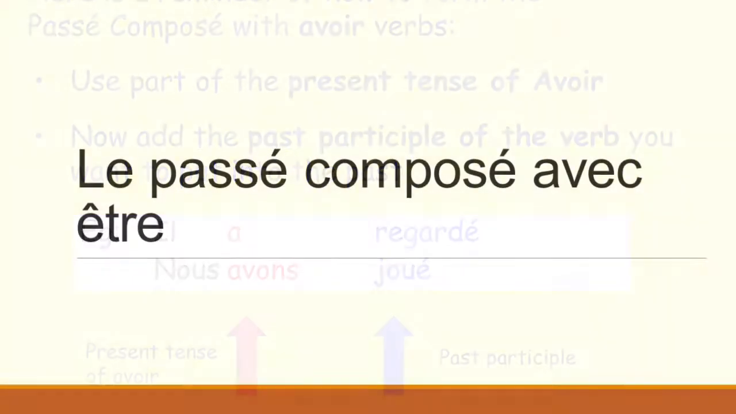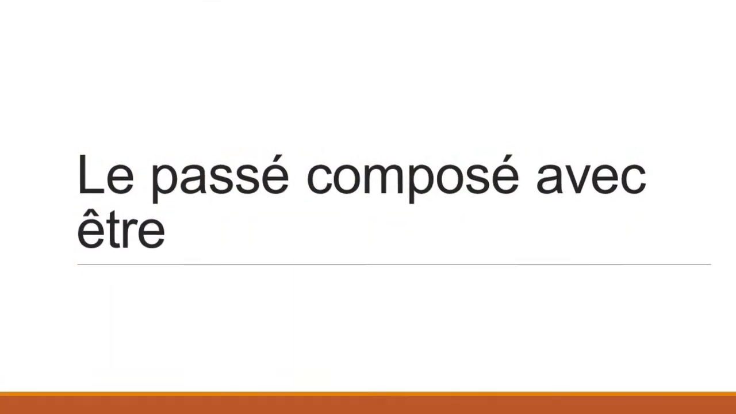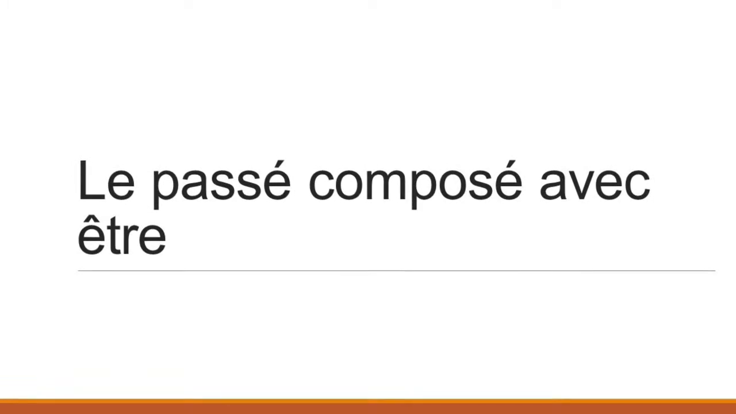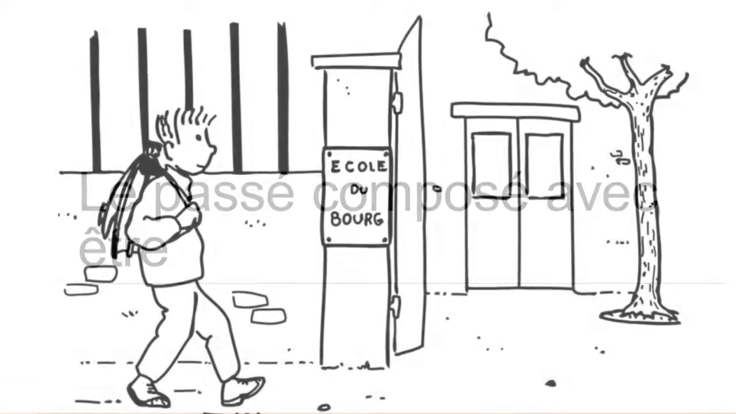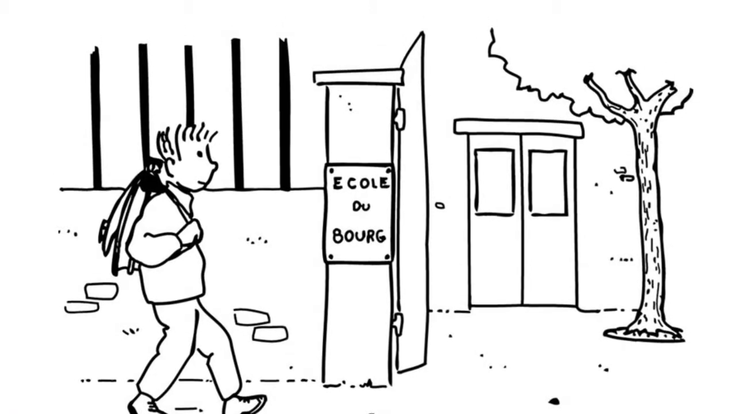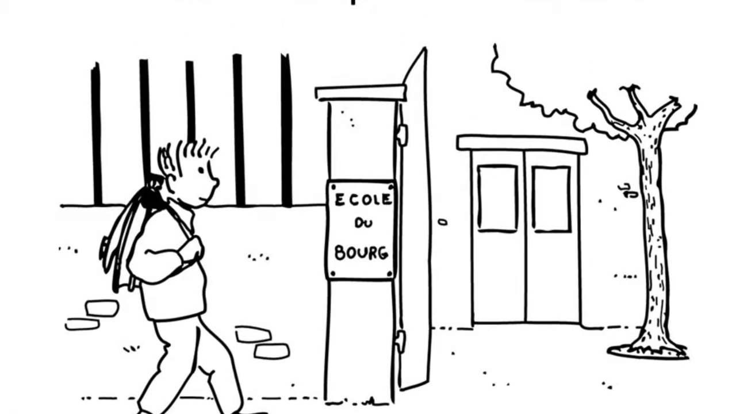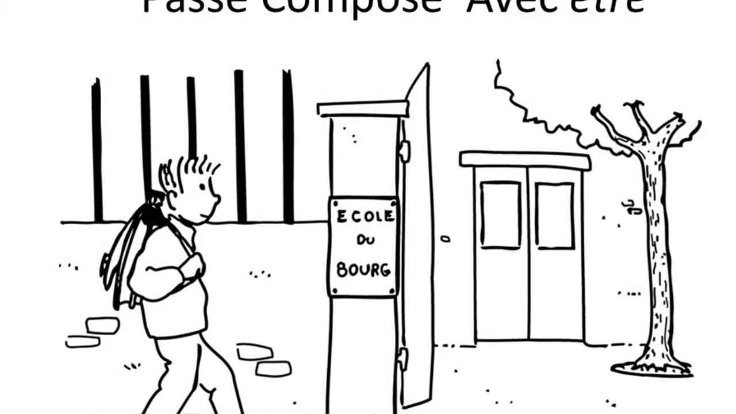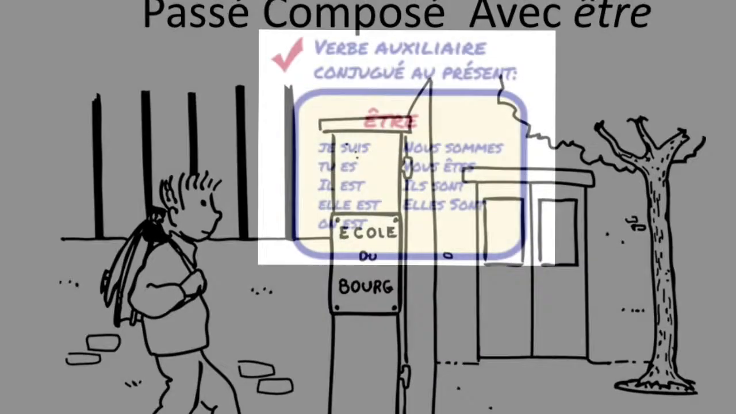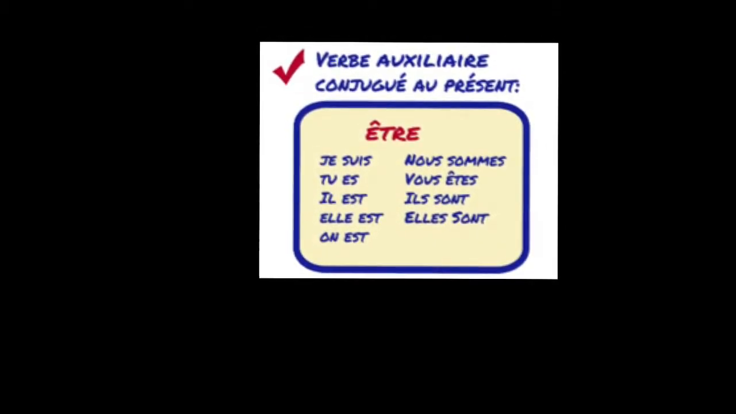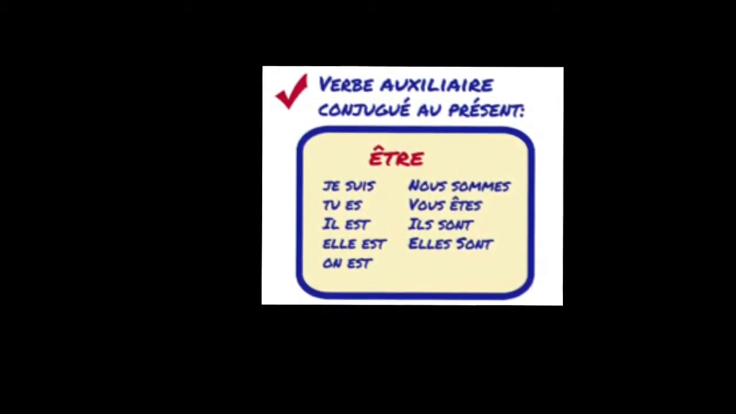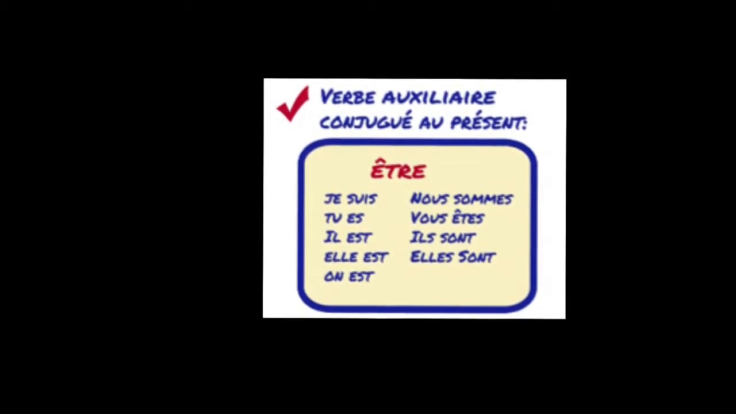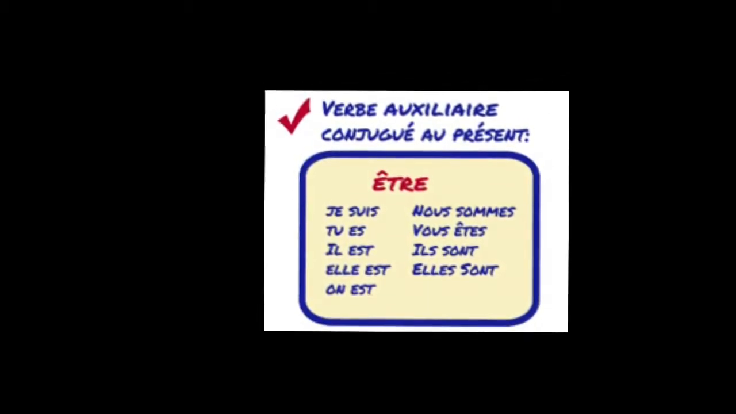So for Part 2, we're going to learn that not all verbs take avoir as a helping verb. There are some verbs that take être. You will need to know which verbs are être verbs. But good news, there are ways to help you remember these verbs. We will see those later in the video. First, let's remember how to conjugate être. Je suis, tu es, il est, elle est, nous sommes, vous êtes, ils sont, elles sont.